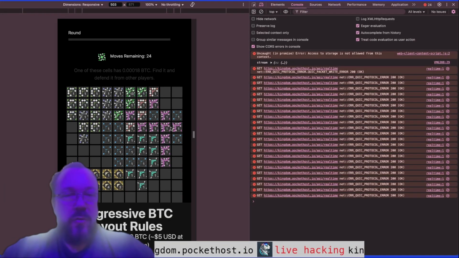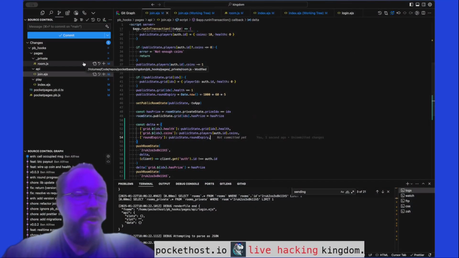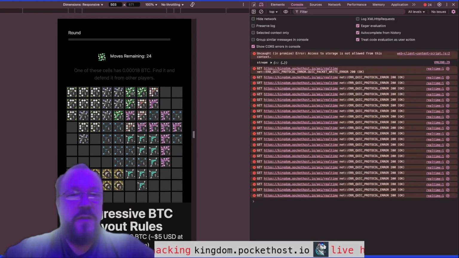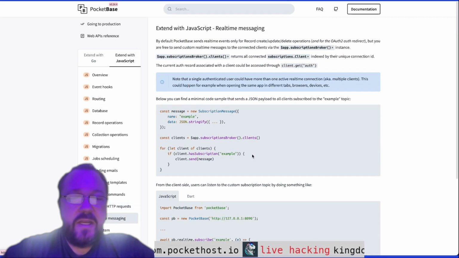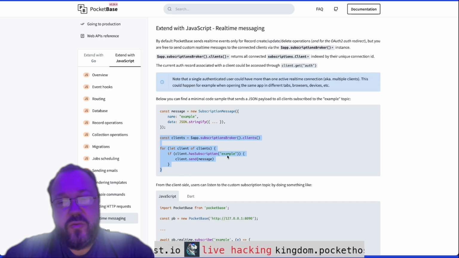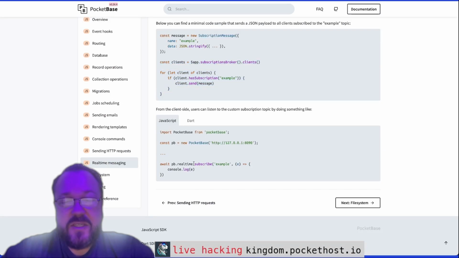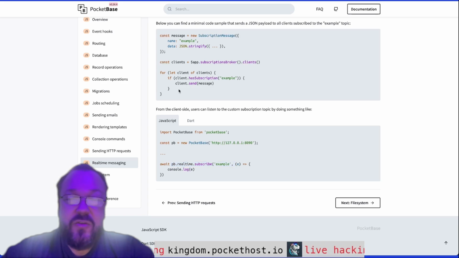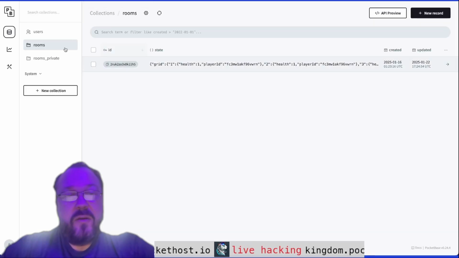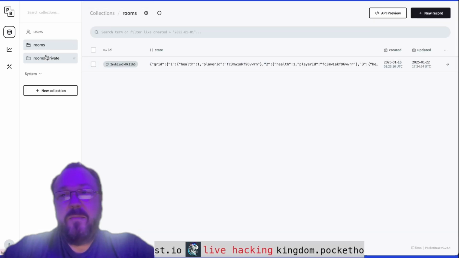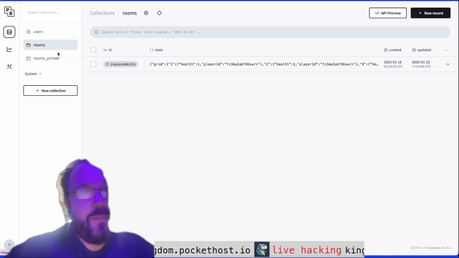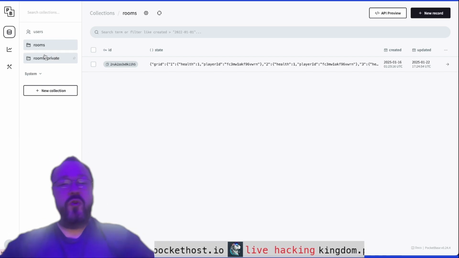Okay, cool. It seems like we're live. So let me catch everybody up. I've been working a little bit this morning already. There's a new feature of PocketBase, and it has to do with the real-time ability. So check this out. Down here in real-time messaging, it is now possible to send custom real-time messages to various topic channels. So you can subscribe to a topic name, and then you can broadcast messages straight to that topic name. This got me thinking, instead of relying on watching collections, we can more efficiently stream deltas through our custom topic. So that means that we can also consolidate rooms and rooms private.